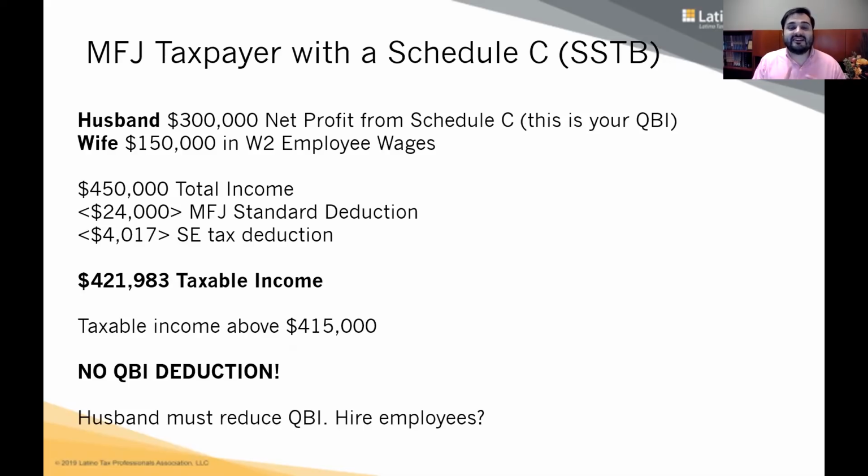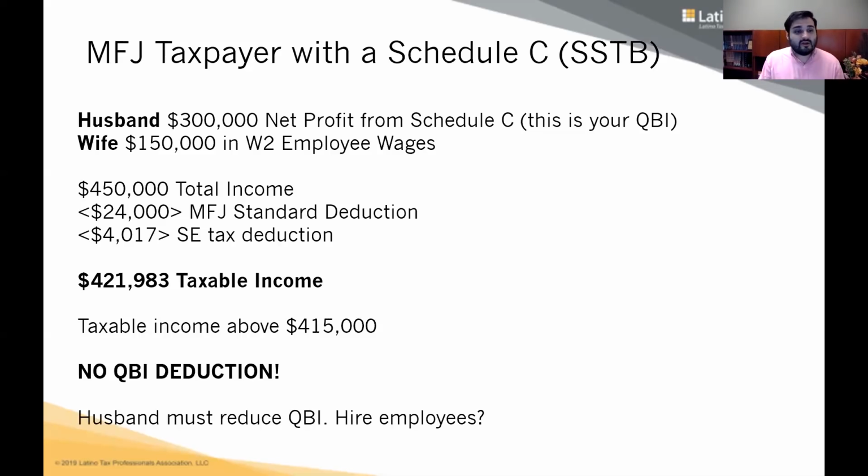Because he's a specified service trade or business. That's why. If he was not a specified service trade or business, if he was a restaurant or a construction company, maybe he would get the deduction still, but that is another equation with another set of limitations. But don't worry about that, because guess what? George is a specified service trade or business. His taxable income along with his wife is above the threshold, so he does not get any deduction.